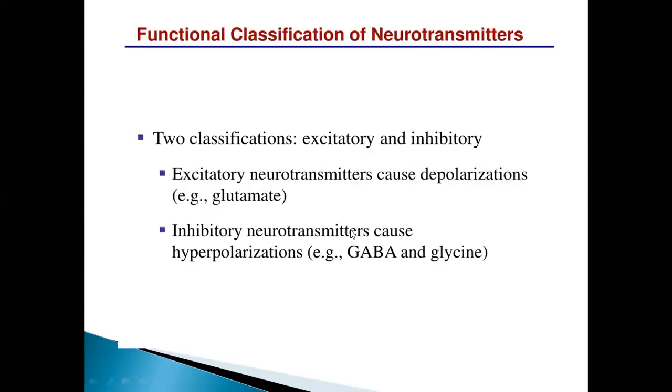It lessens the chance that a nerve impulse will be transferred to the adjoining neuron. Like the excitatory neurotransmitters are sending messages towards other neurons through the synapses, right? But inhibitory, like its name shows, will not let them go. Fine. So it lessens the chance that a nerve impulse will be transferred to the adjoining neuron.